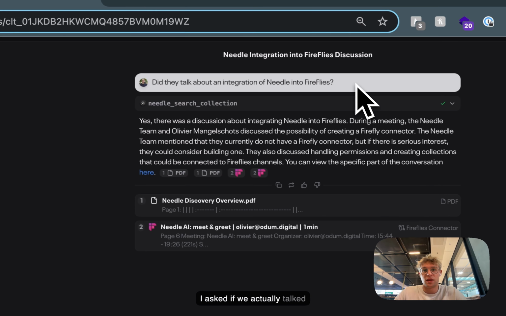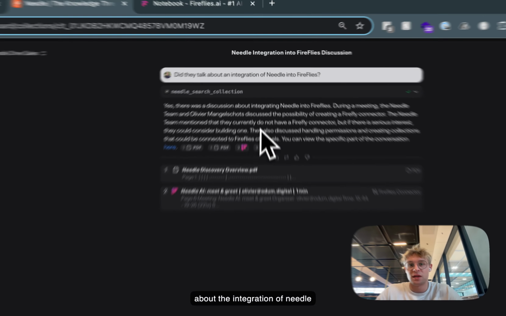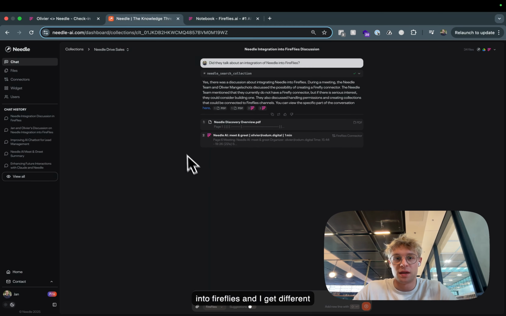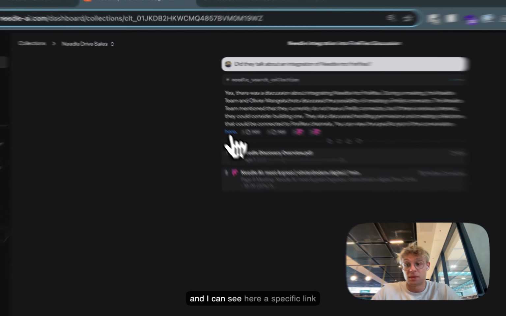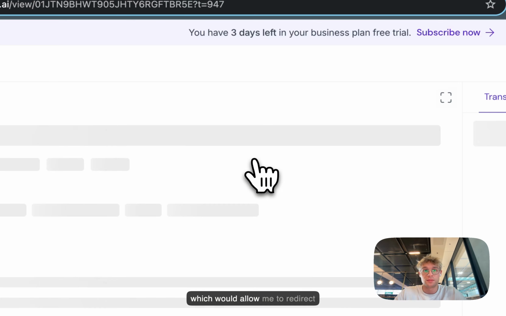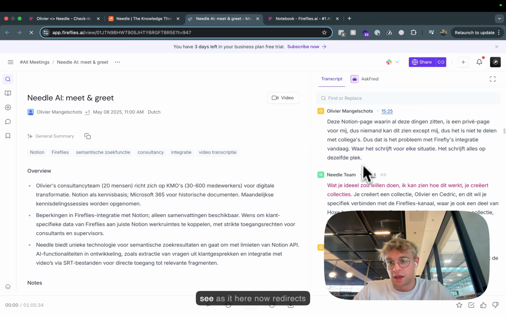So as you see, I asked if we talked about the integration of Needle into Fireflies, and I get different kinds of data back, as well as a transcript of Olivier and Jan. And I can see a specific link, which would allow me to redirect to the exact timestamp. So you see, it now redirects exactly to this timestamp where the Needle team stated that we currently do not have it, but we can actually do it.